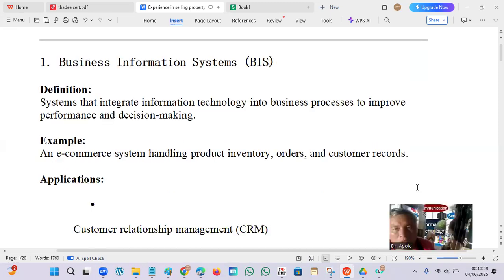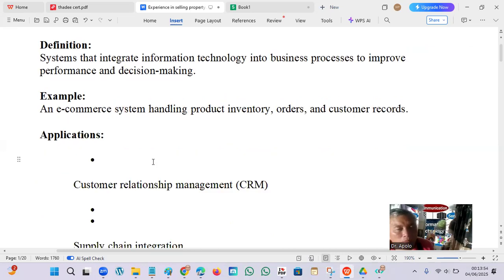Without a system it is very difficult to work in the business, because an information system allows the computer to help in the decision. So people will just do the selection. For example, an e-commerce system handling product inventory, orders, and customer records. So these are information systems. You check from them and then you can make a decision. For example, in loans, you will identify who are the best customers and who are the worst customers, and from them, you can make a decision.